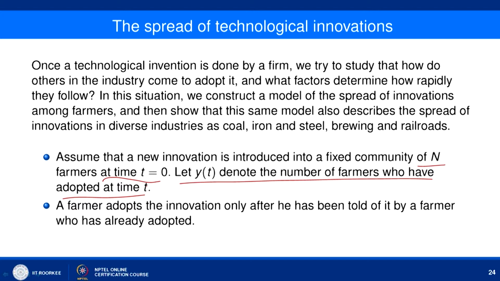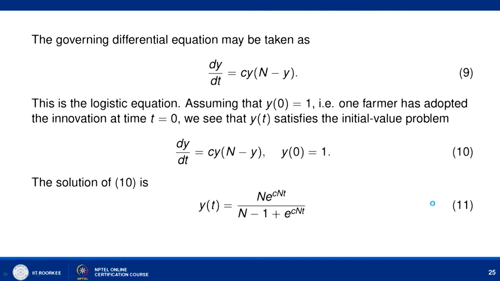Now, a farmer adopts the innovation only after he has been told of it by a farmer who has already adopted. So, the governing differential equation may be taken as: the change in the number of farmers who have adopted is proportional to the number of farmers who have already adopted, and the population which is left out, which has not adopted the innovation.